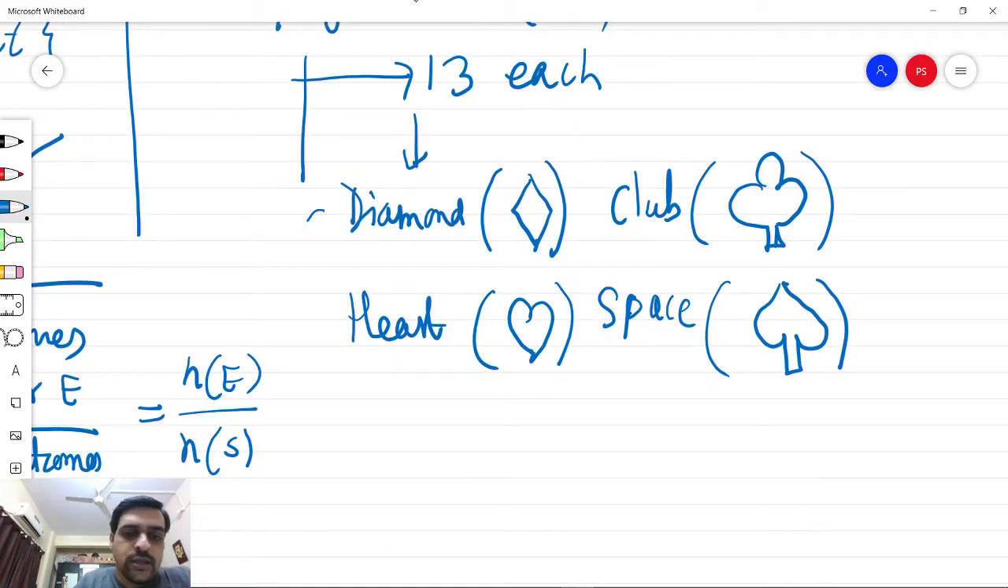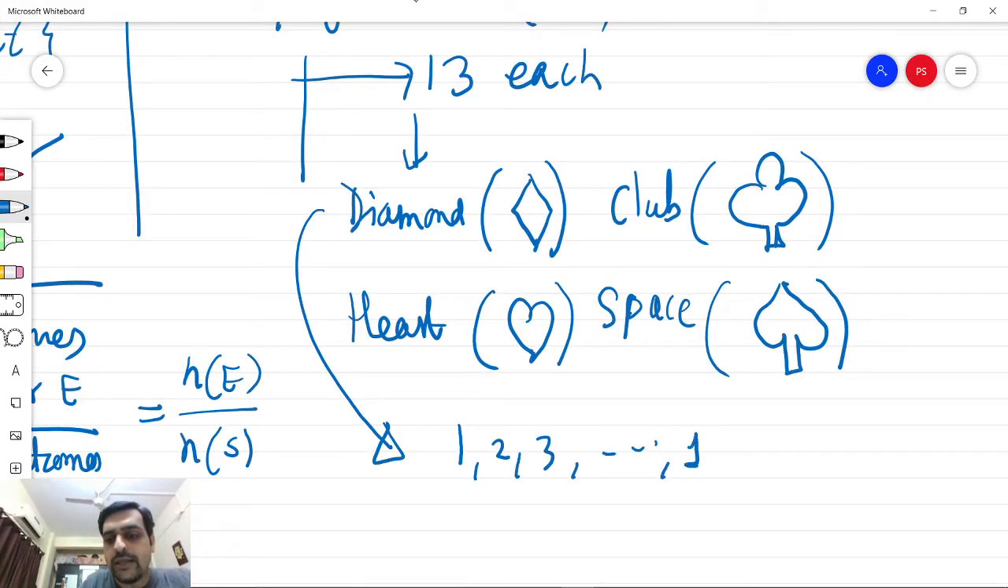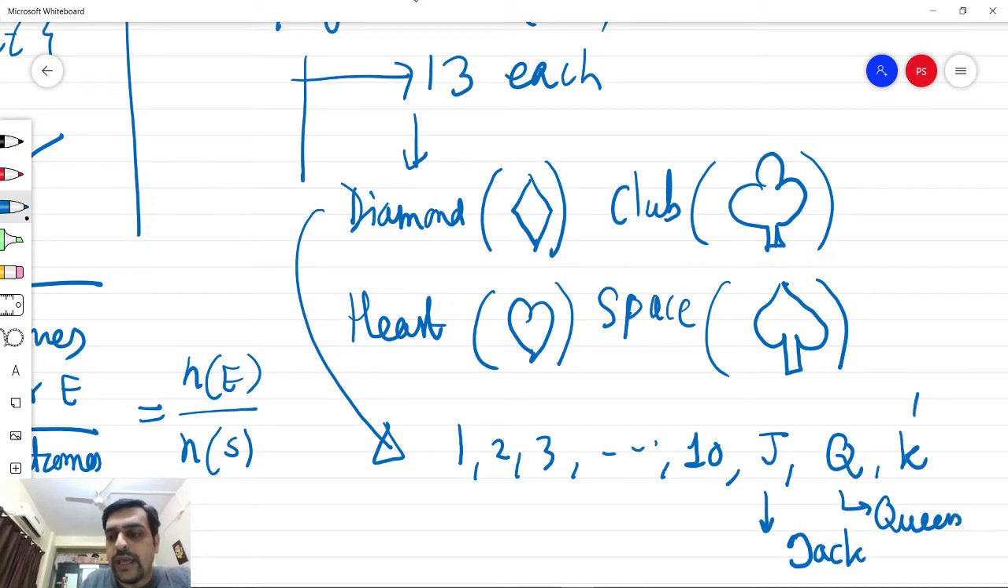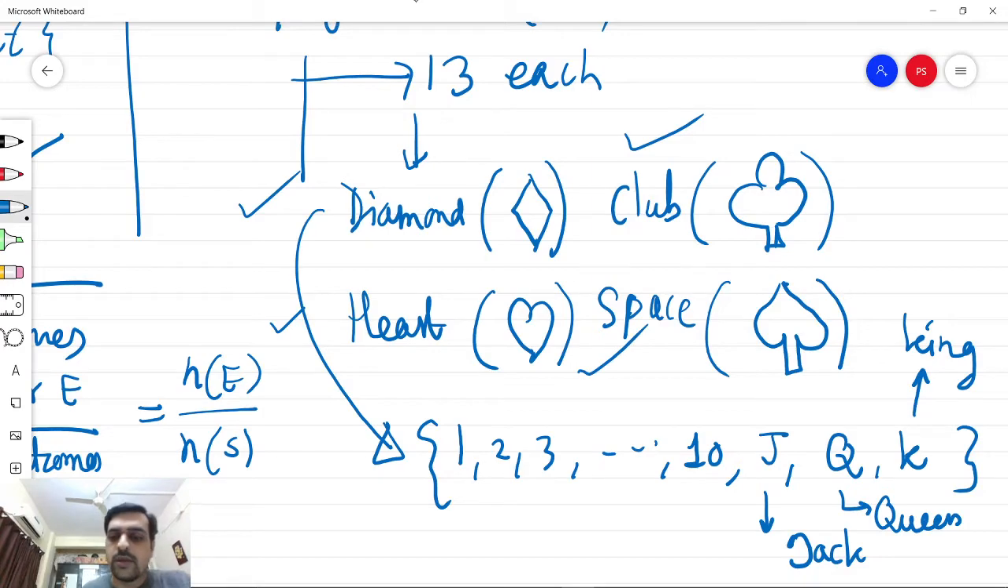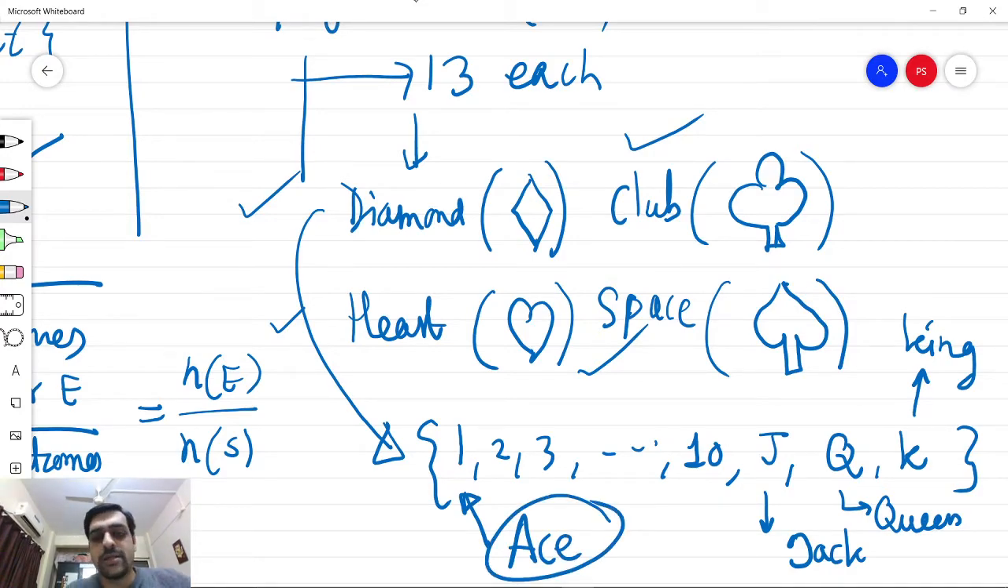Then each of these 13 cards is marked from 1, 2, 3 up to 10. After 10 we have Jack. So J is for Jack. Then we have Queen. And then we have K, that is the King. So these are the 13 cards belonging to each of these four types. This first card marked 1 is called an ace. So this is just for information. I am making these things clear.